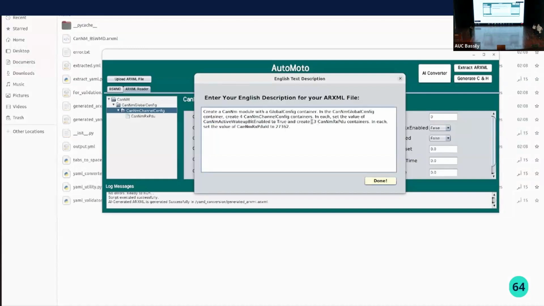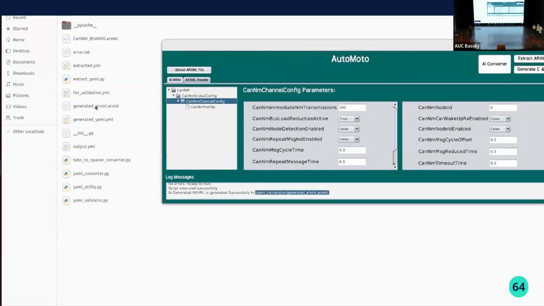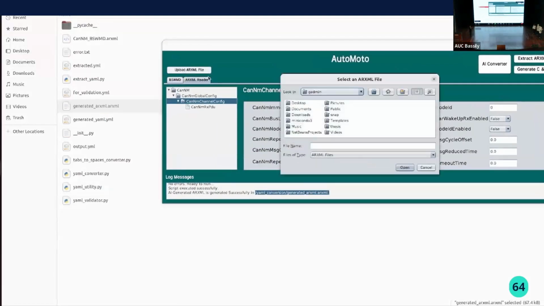So now the AI is generating this ARXML directly, automatically, and we can see here that it got generated in this directory. Now we can upload it again in our tool to do some changes on it or continue our cycle directly.